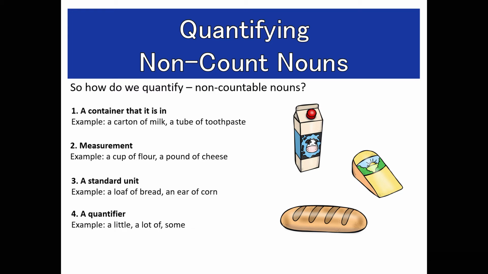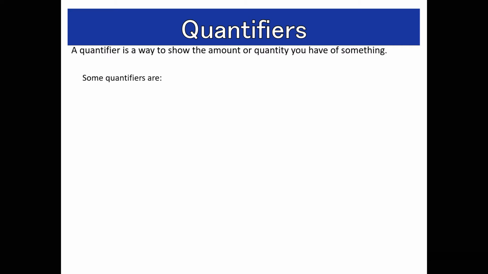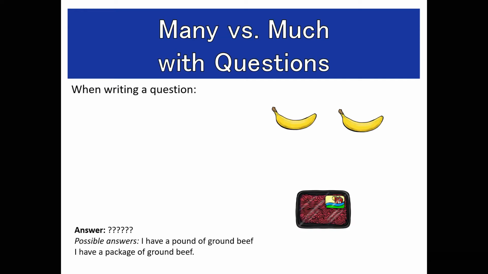A quantifier: a little, a lot of, some. A quantifier is a way to show the amount or quantity you have of something. Some quantifiers are much, many, lots of, a lot of, a few, little, a little.